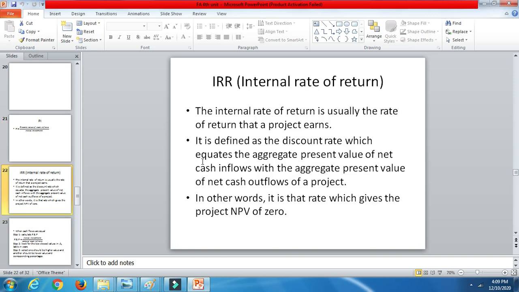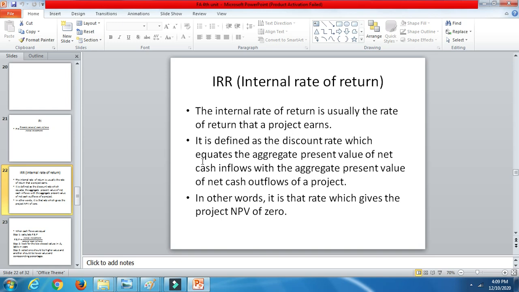The next one is IRR. This would be the last topic of your capital budgeting, because in my last classes I explained the ARR, payback period and profitability index. In this class we are going to discuss the PI as well as the IRR.